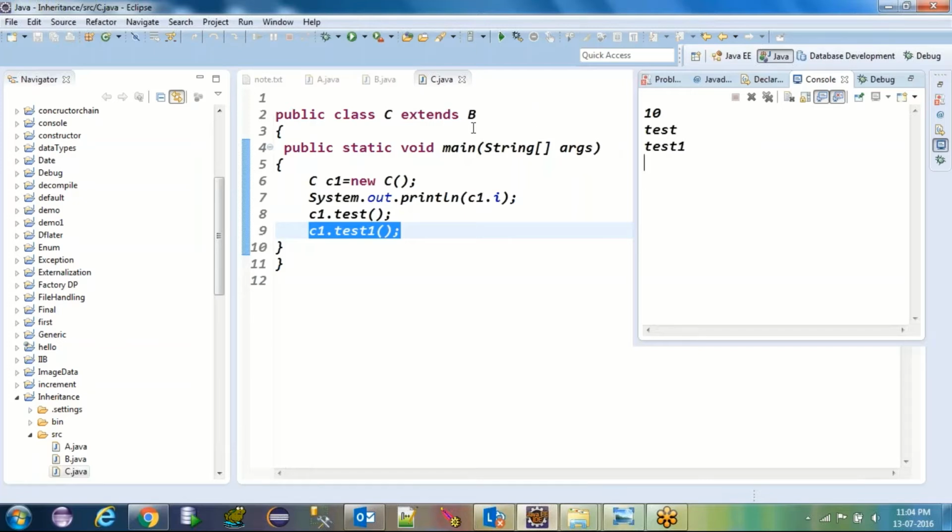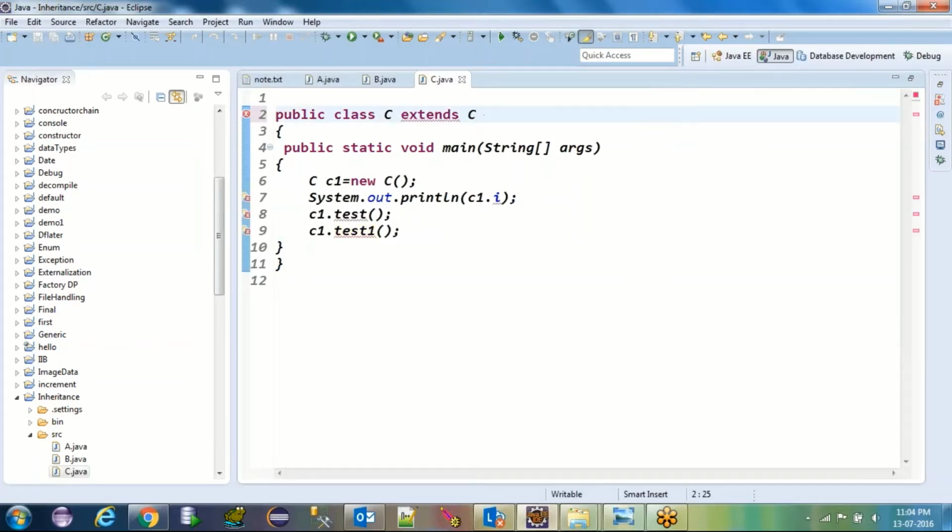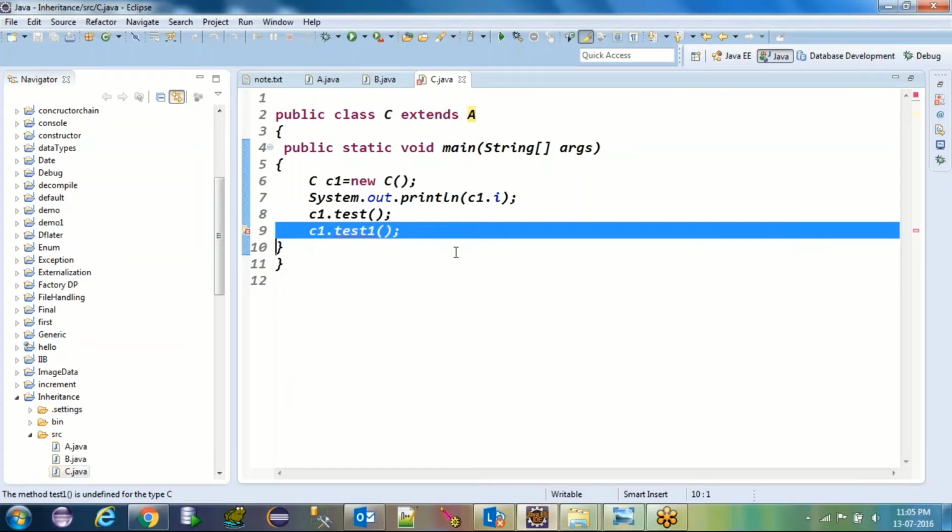If you are interested, I can make the same program hierarchical also, by extending A in C. Sorry, make it as A. So now you can see the B class is extending A, and the C class is also extending A. Yes or no? This is called hierarchical, but here you are getting one error, because the compiler is saying you are extending A, so you should not be allowed to access the B class member. That is the reason you are getting the error.